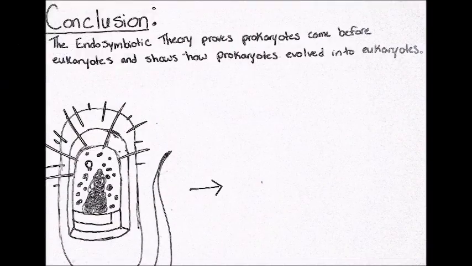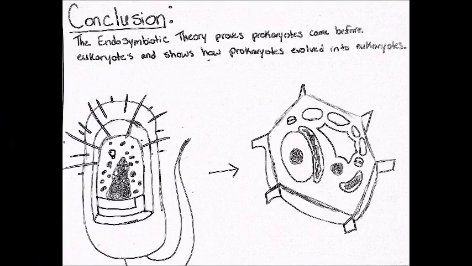In conclusion, the endosymbiotic theory proves that prokaryotes came before eukaryotes, and it also shows how prokaryotes evolved into eukaryotes.